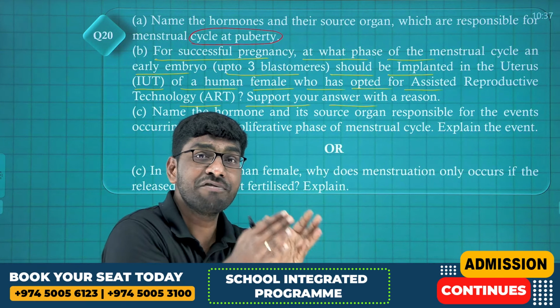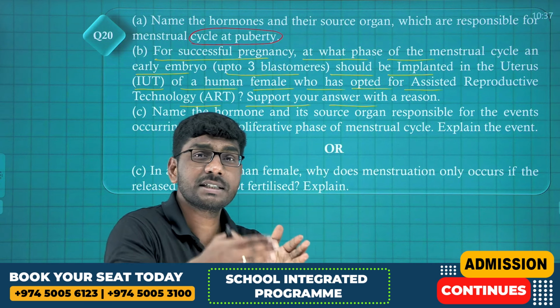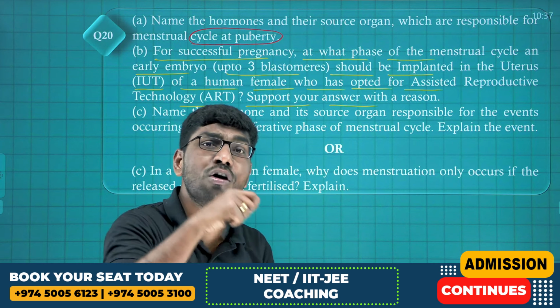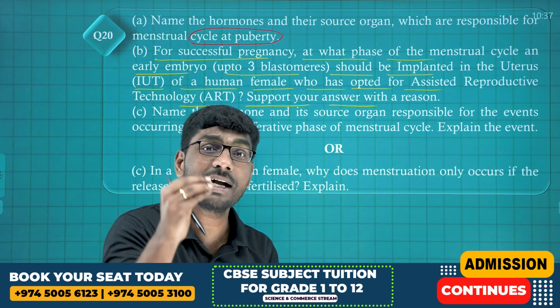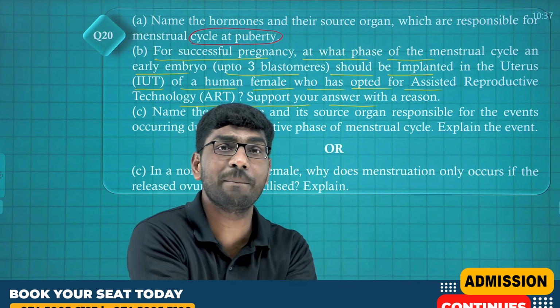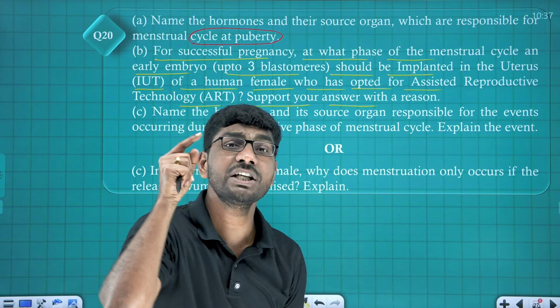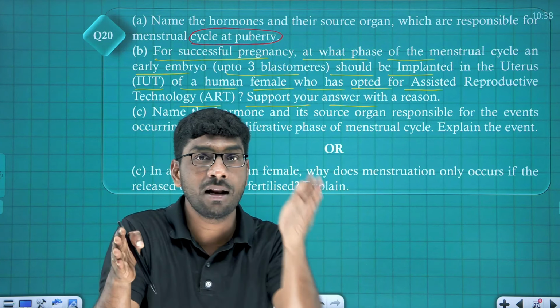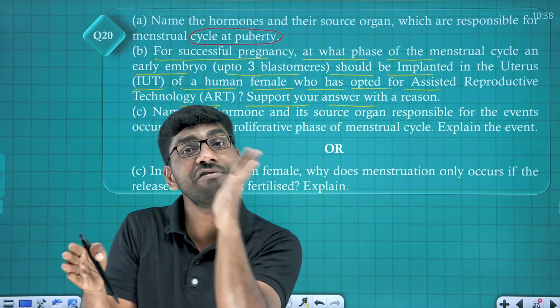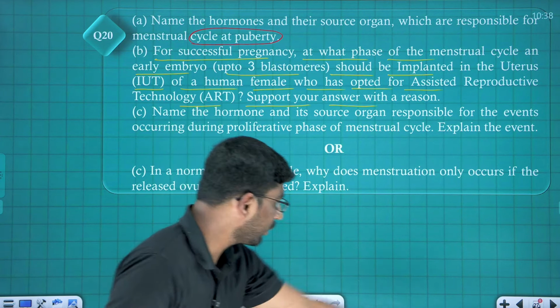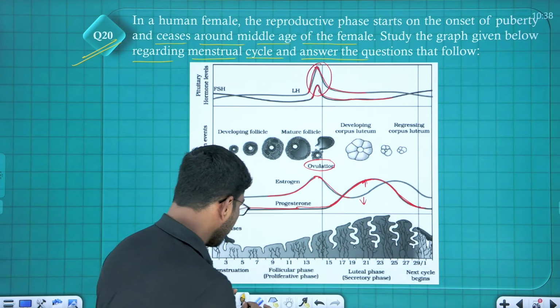That means the 15th day onwards, the 16th, 17th or after the 20th day, because the endometrium becomes thicker. At that time, if you introduce or implant this embryo into the uterus, there is a high chance of implantation. Total 28 days of cycle. After ovulation, after the 14th and 15th day, endometrium thickness is increasing.